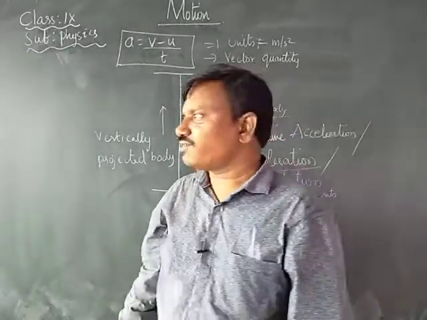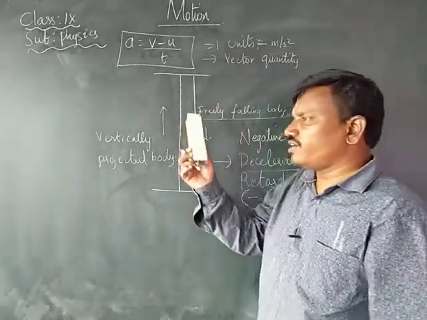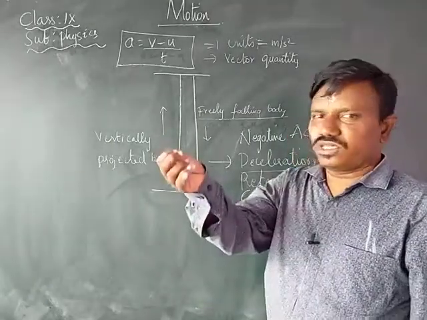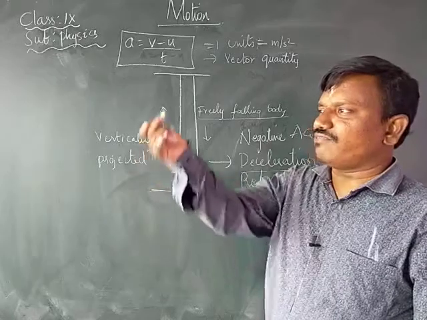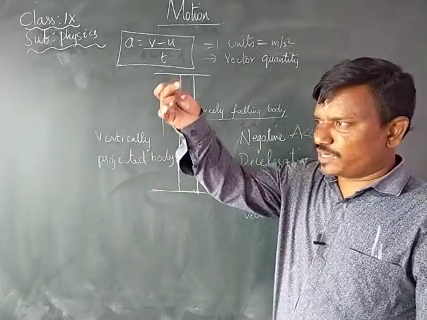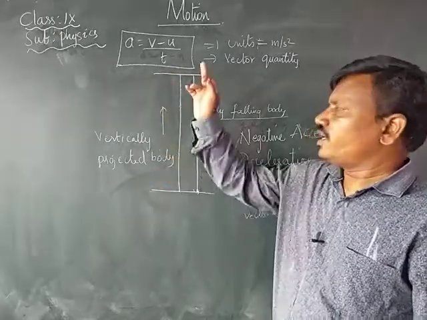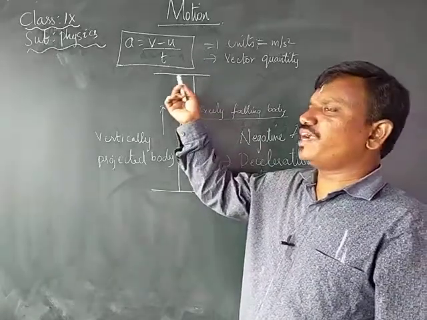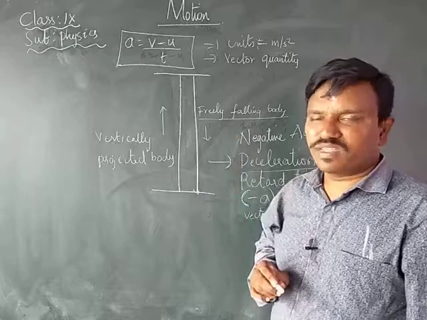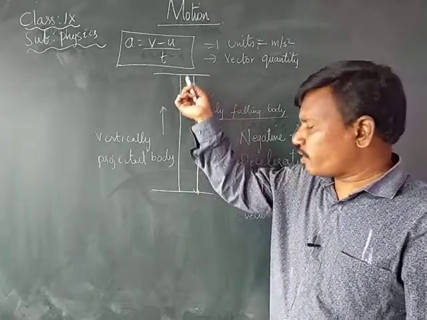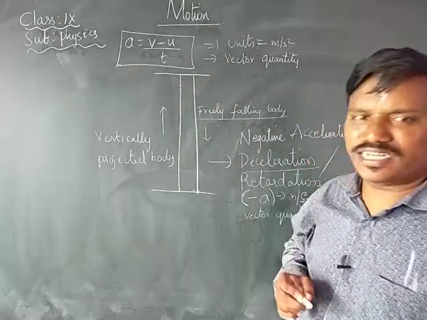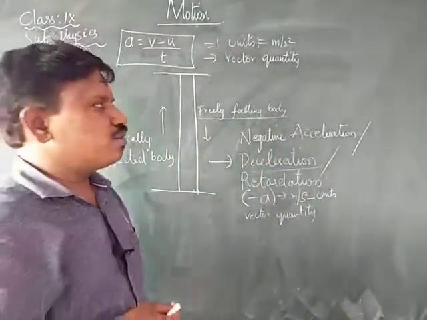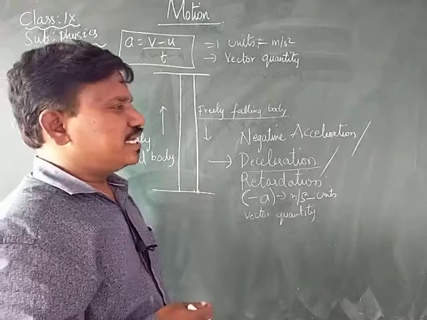What happens in the case of this vertically projected body? As we are throwing it with some force, when it is moving in the upward direction, gradually its speed decreases. Therefore, at the maximum height, its velocity comes to zero. When it comes to zero, from that point it falls down again. Therefore, that is called what? Deceleration. Okay, that is about acceleration and deceleration.